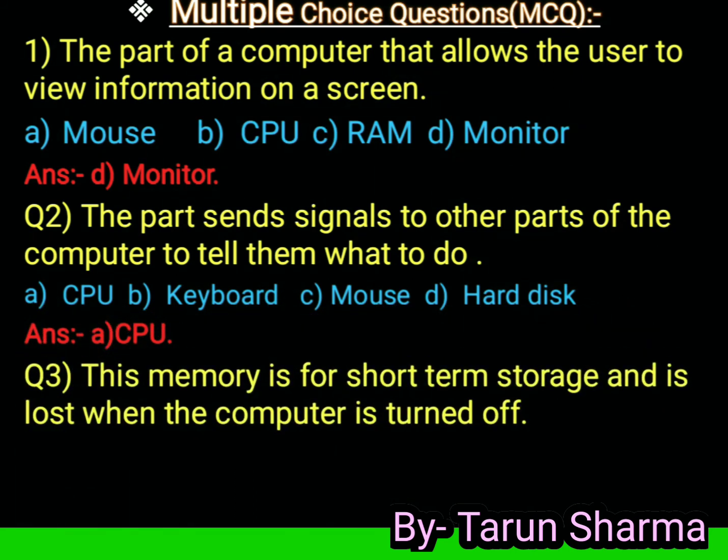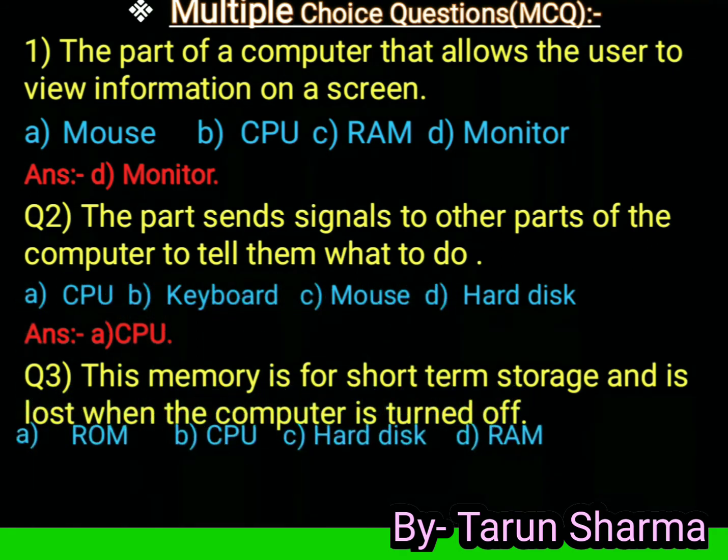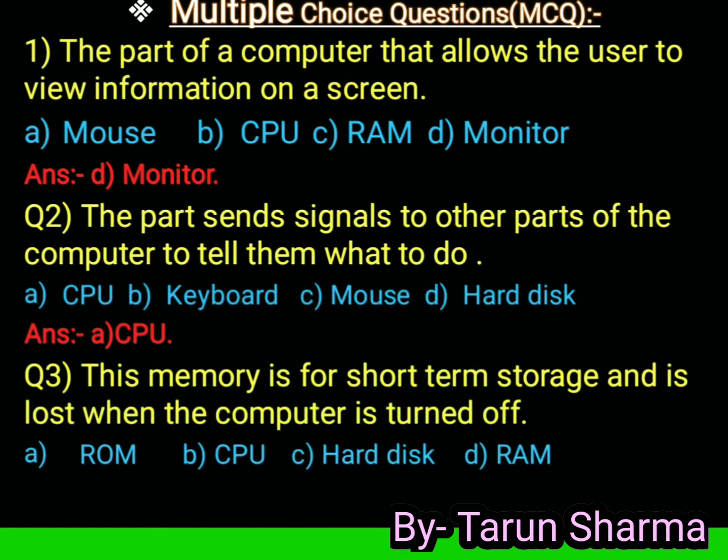Next question. This memory is for short-term storage and is lost when the computer is turned off. Very important question. Option A, ROM. Option B, CPU. Option C, hard disk. Option D, RAM. Answer is RAM. RAM is the random access memory. It is the short-term use storage device.